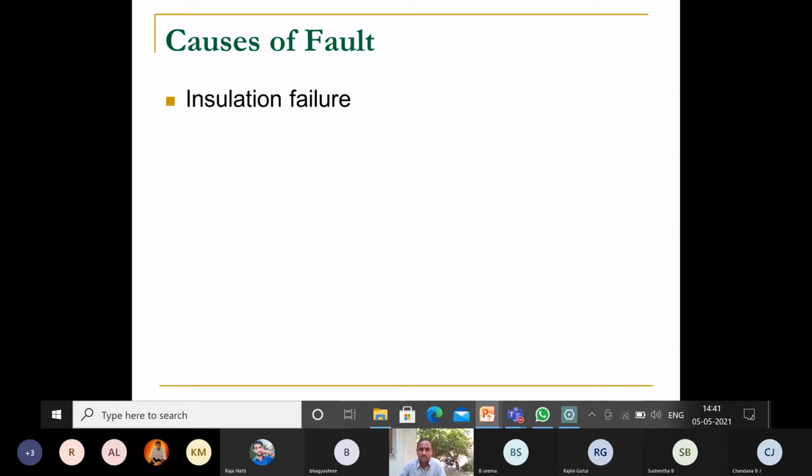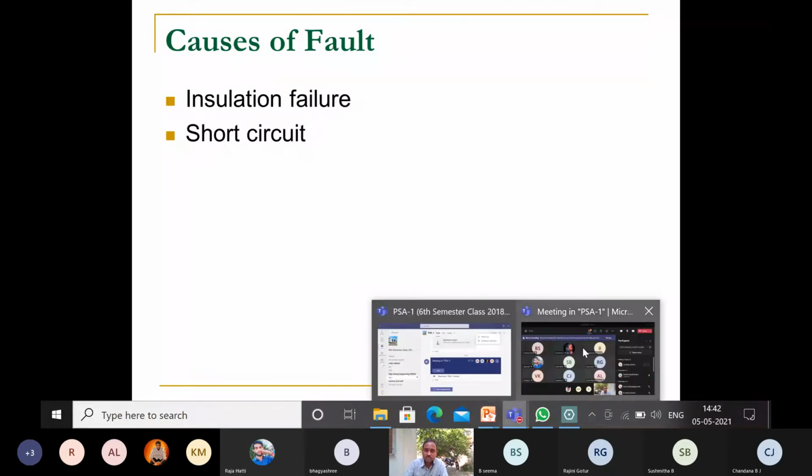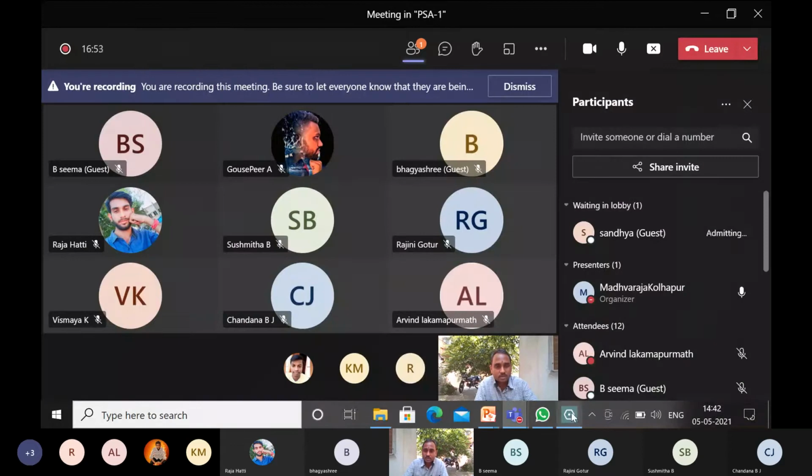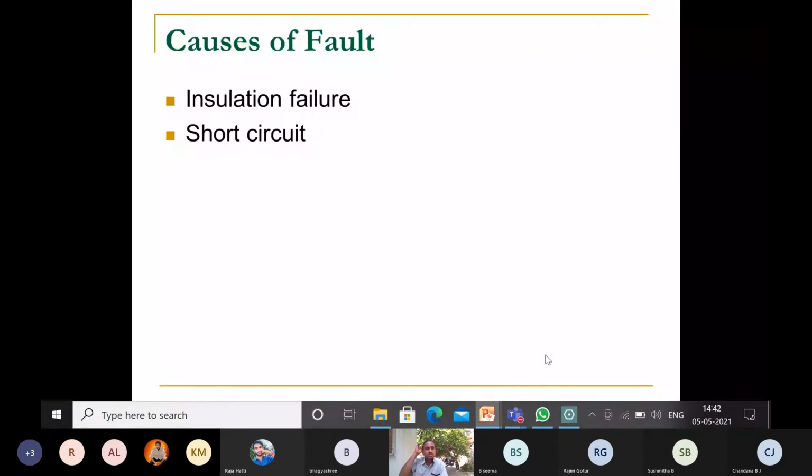Due to many reasons the insulation of a cable or an insulator may fail, and then current starts flowing through the conductor. That is called insulation failure. Second one is short circuit. Short circuit means a phase and neutral are joined, interlinked. That is called a dead short circuit.